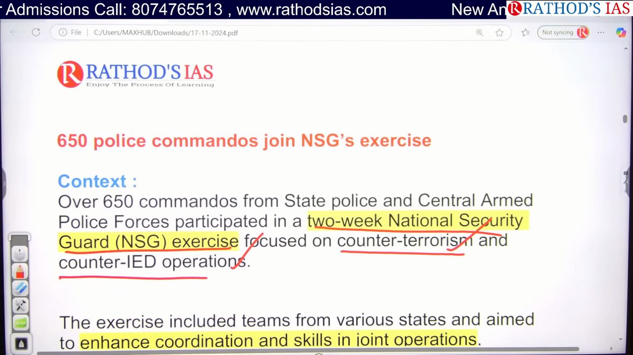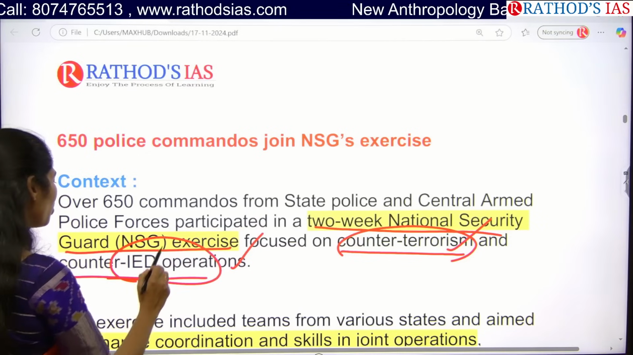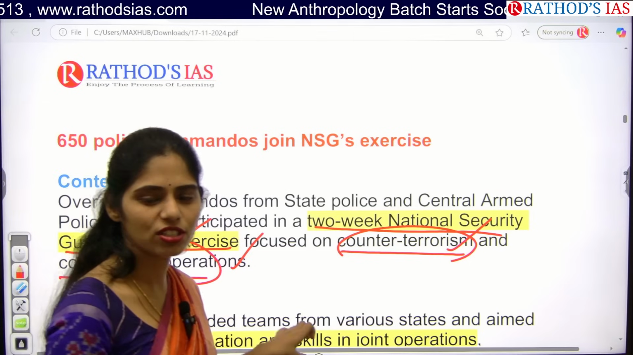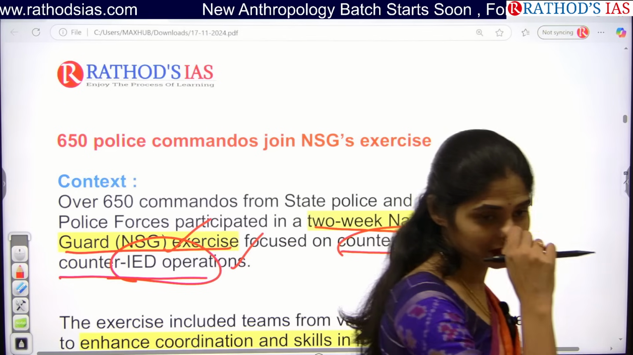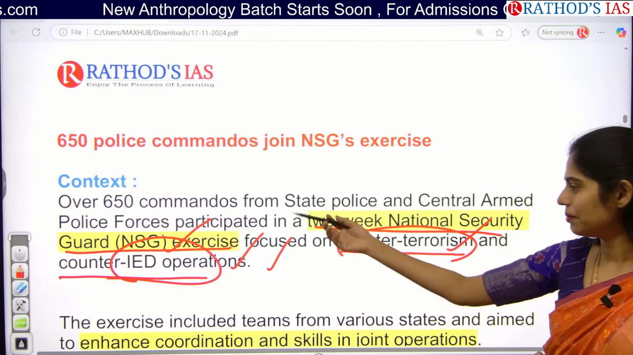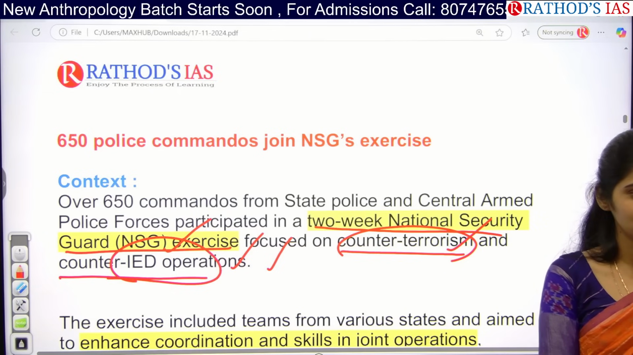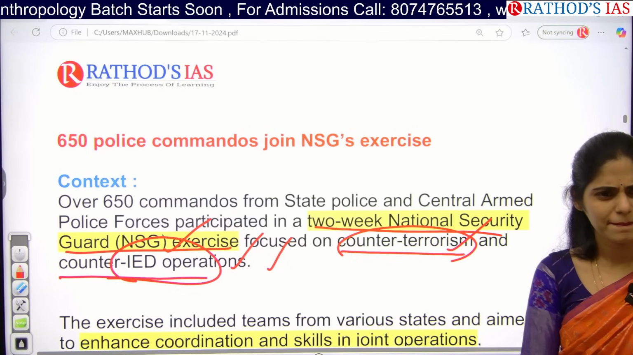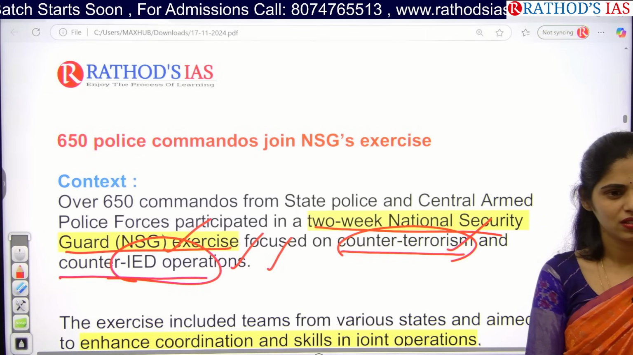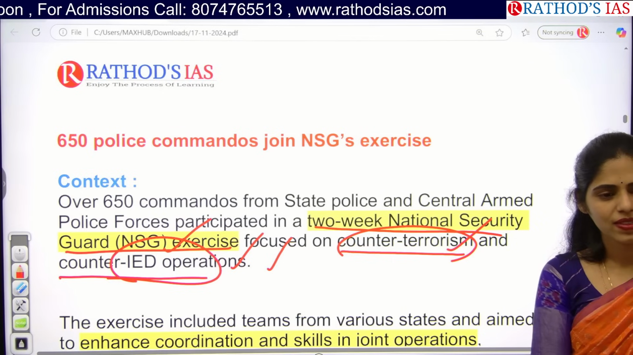Okay, so tell me here, this exercise is focusing on counter-terrorism, and next one is you are also focusing on counter-IED operations. So what might be there in this IED operations? What might they be doing in these counter-IED operations? So in this exercise, at least guess. What will they be doing in this exercise?